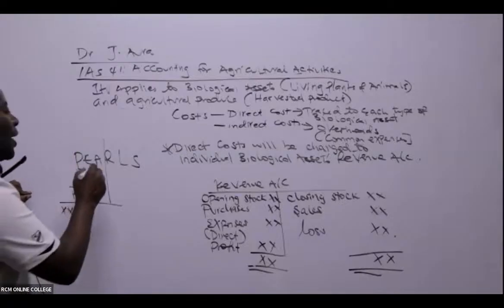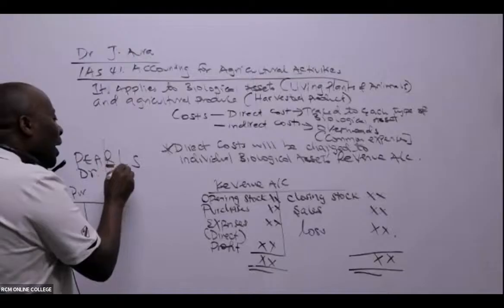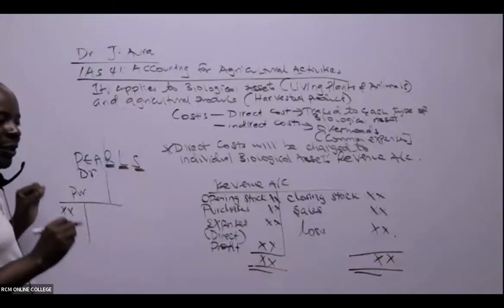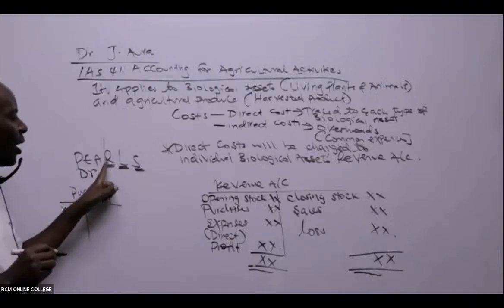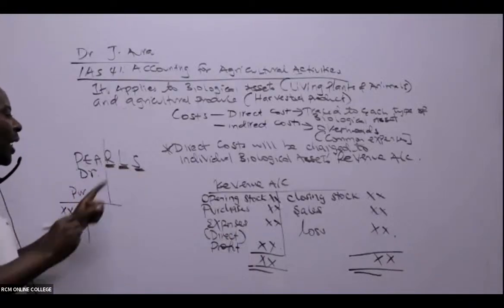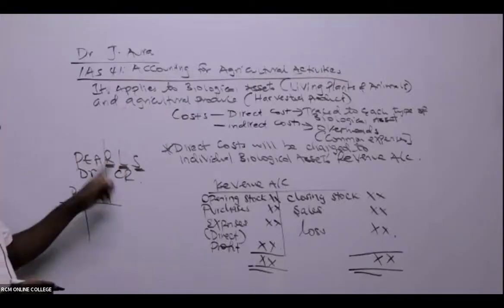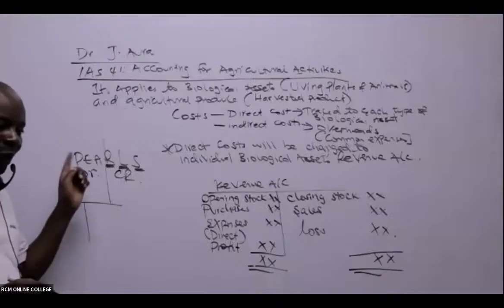And then we have here revenue, liabilities, and share capital. Please write this. Revenue, liabilities, and share capital. What do we do? We credit.